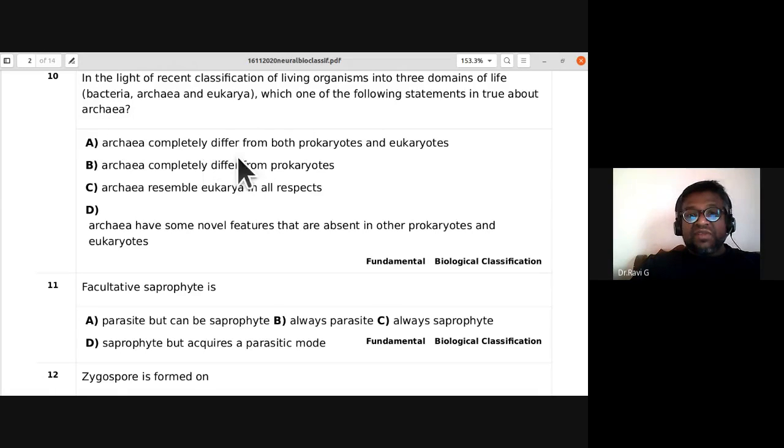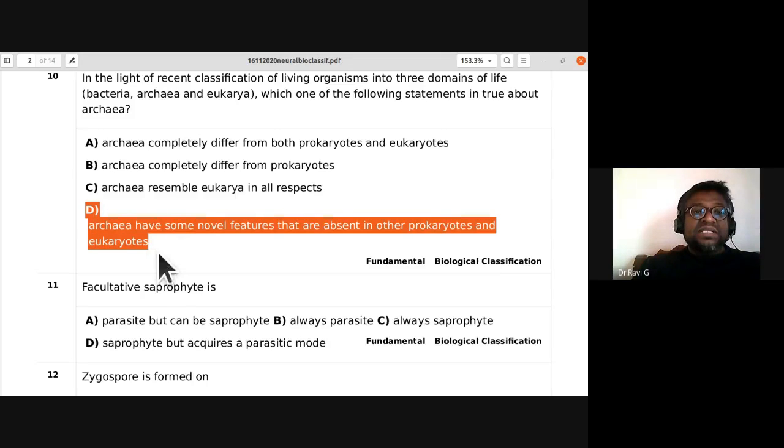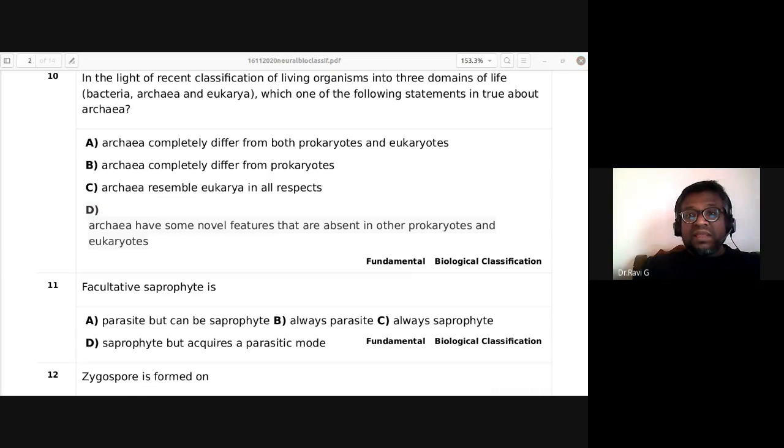Archaea completely differ from both prokaryotes and eukaryotes. Archaea completely differ from prokaryotes. Archaea resemble eukaryotes in all respects. Archaea have some novel features that are absent in other prokaryotes and eukaryotes. So D is the right answer. So for the 10th one, D is the answer.